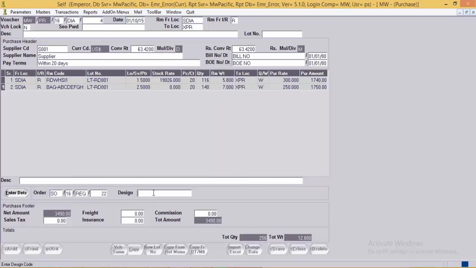And if you want to mention the design code, mention the design code over here. Now after entering this order details and design details, system can copy the same to the custom purchase entries also.